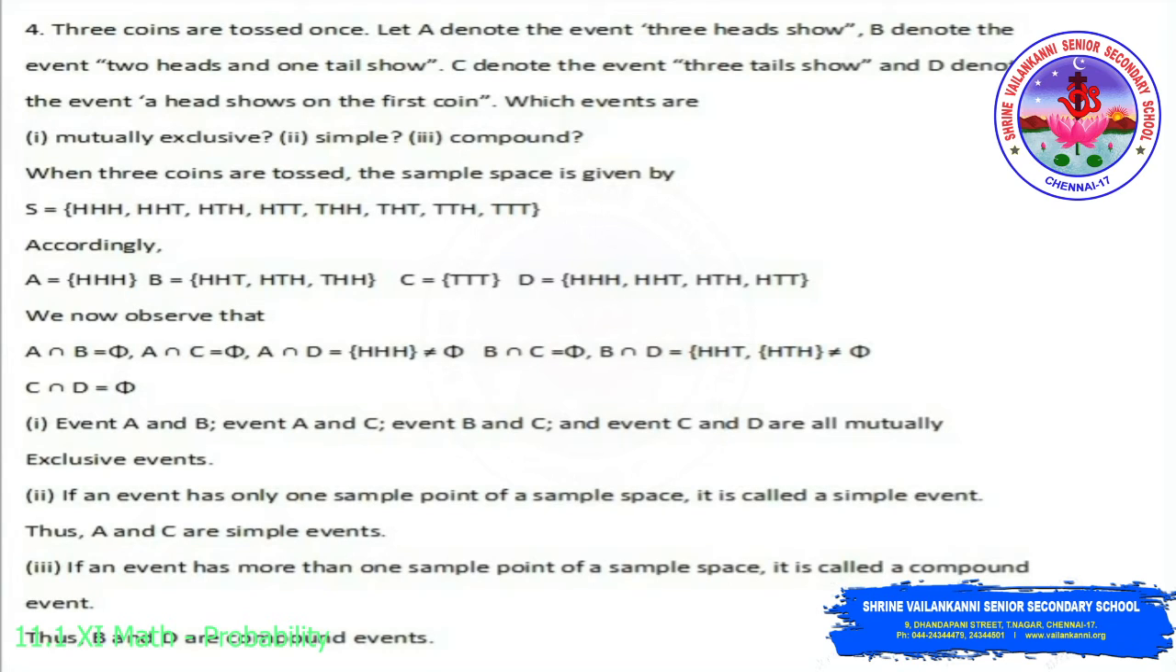So for mutually exclusive events, we have A intersection B equal to the empty set. If it is not equal to the empty set, then it is not mutually exclusive events.